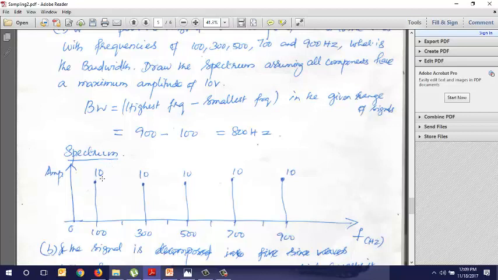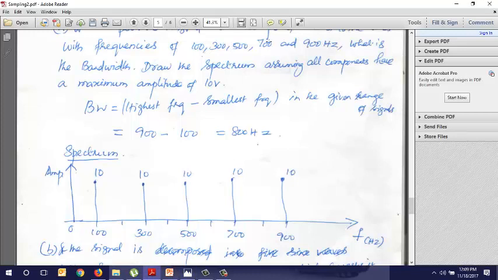The value will be 10 divided by 2, that is 5, everywhere, the amplitude by 2. Similarly on the other side, at minus 100 I'll have a 5, at minus 300 another 5, at minus 500 another 5, and so on. This is called the spectrum.